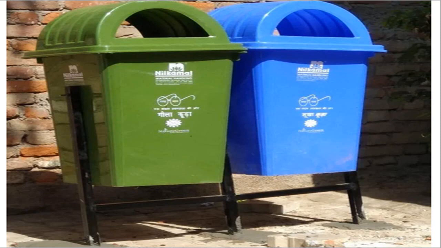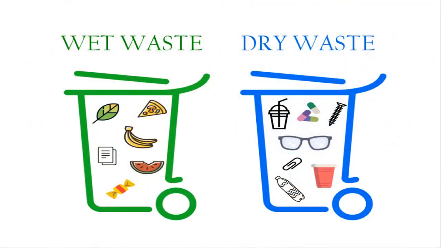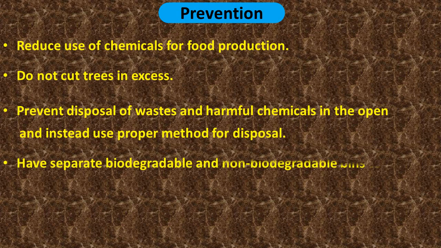In many places, there are separate dustbins for biodegradable and non biodegradable things. Green dustbins are for biodegradable things, and blue dustbins are for non biodegradable things. Now, let us see a few steps to reduce soil pollution.